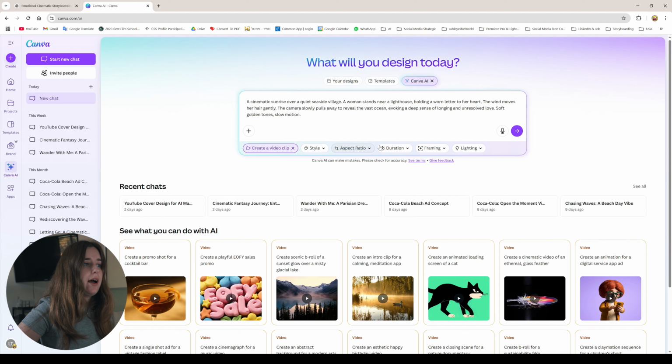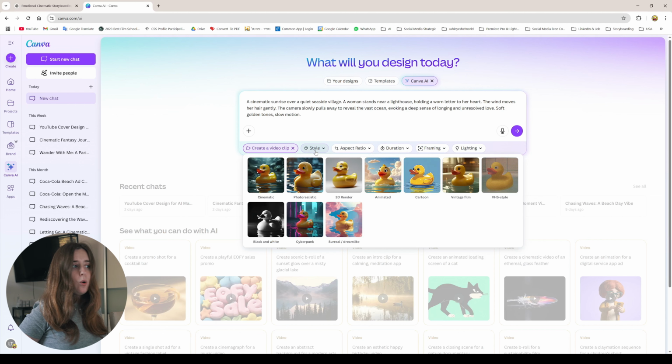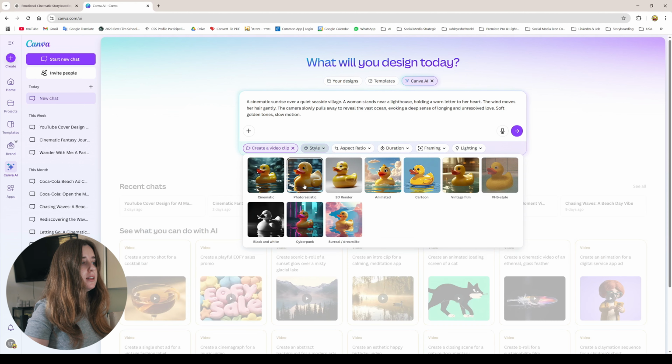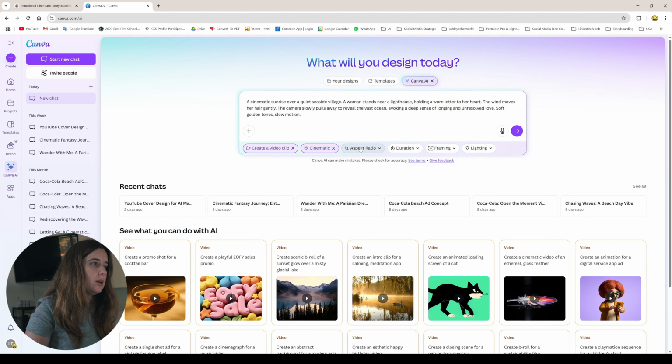Besides that, you can see you have so many different options here to change the environment of the video, which is kind of important. We want to create a cinematic video, so we need to press on that option. But notice here that you have so many options. You have 3D, you have animation, you have cartoon. That's crazy. Vintage film, VHS style, black and white, cyberpunk, and surreal and dreamlike. There are so many options you can use. It's just related to your imagination. It just depends on whatever you want to create. We're gonna use the cinematic one.